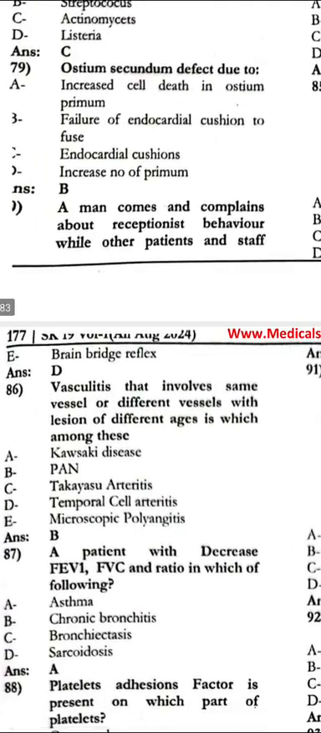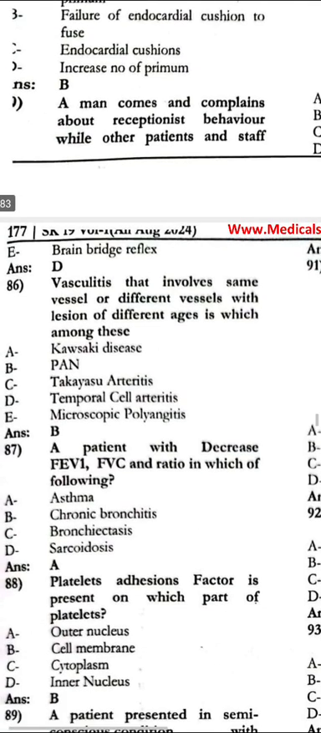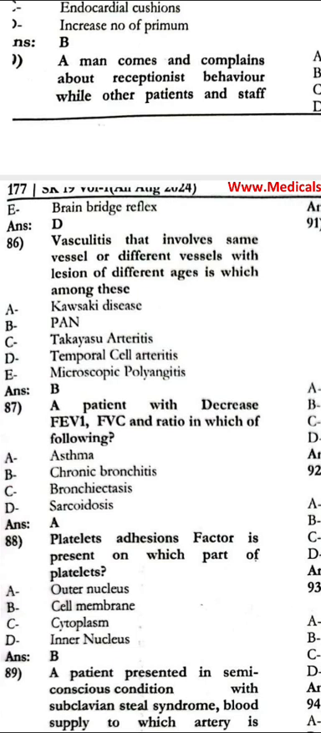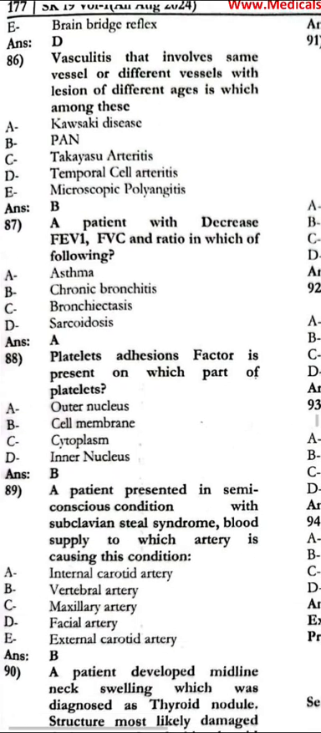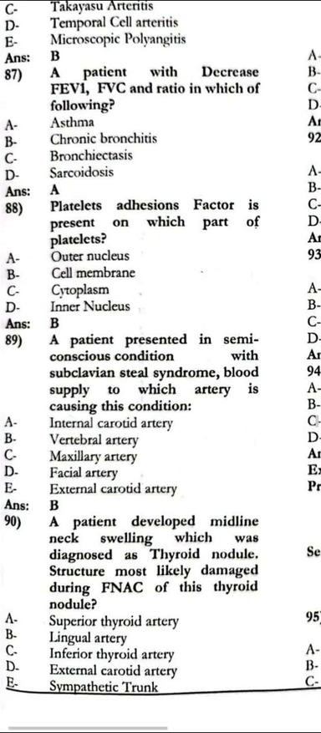Vasculitis that involves the same vessel at different ages. Among these, the patient with a decrease of FEV1/FVC ratio is which of the following? Adherence factor is present on which of the following platelets? There is the cell membrane.